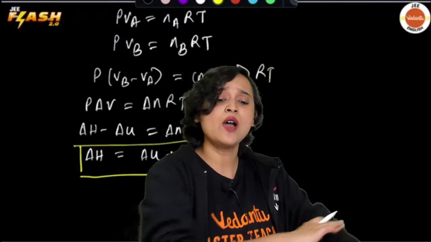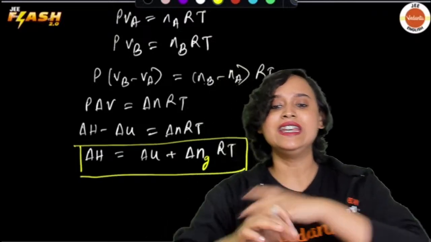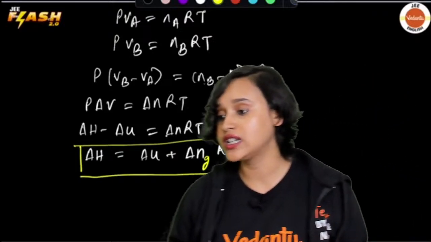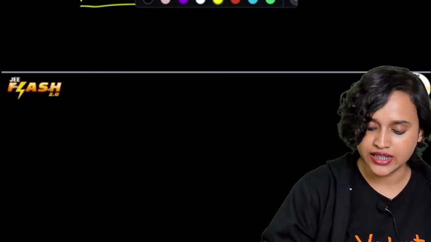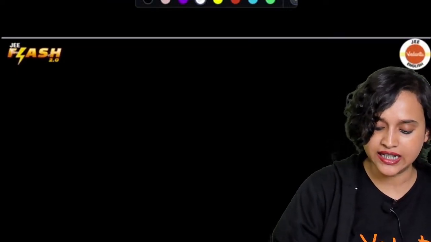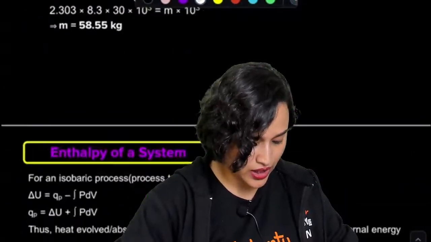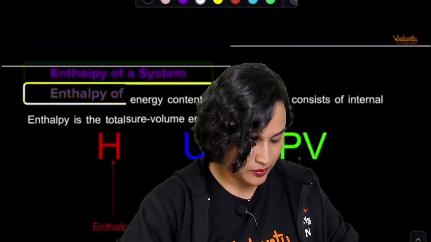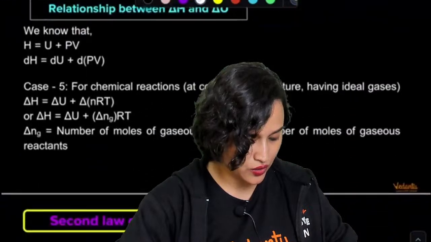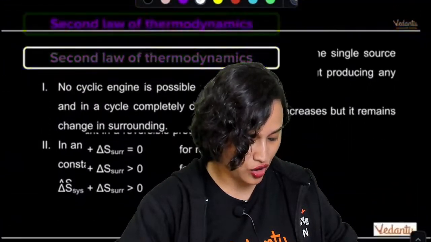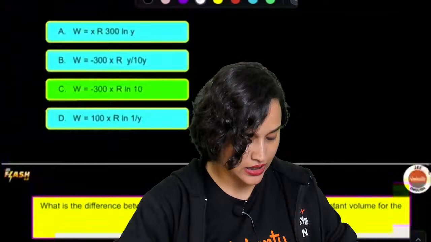All right. Now we come to some other term that is called heat capacity, specific heat capacity. Let us understand all of these things quickly, everyone. What is heat capacity, guys? Enthalpy of a system I have already explained to you. Relationship between delta H and the second law of thermodynamics, we will come to that.